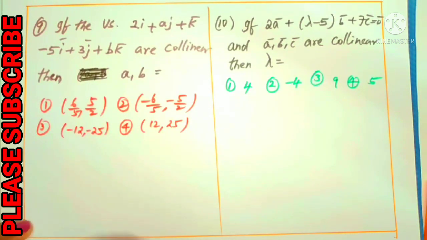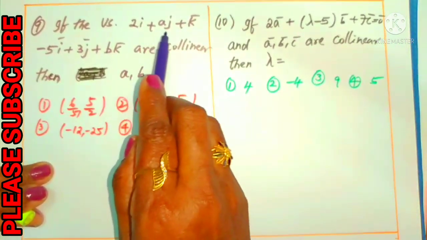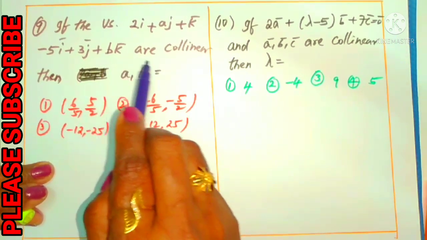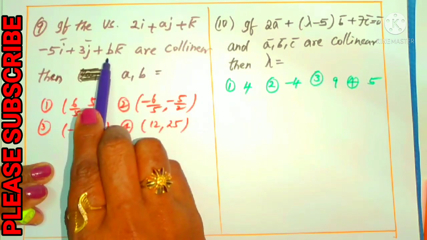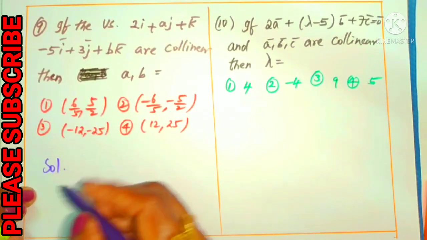Let's look at the next question, number 9. What is it asking? If the vectors 2i plus aj plus k and minus 5i plus 3j plus bk are collinear, then we have to find the unknown values A and B. For this, it takes only 2 seconds.